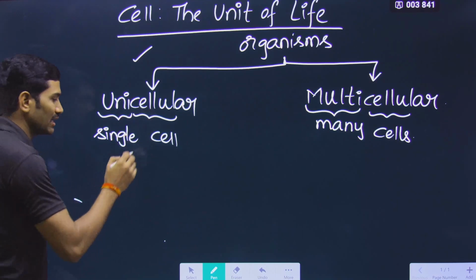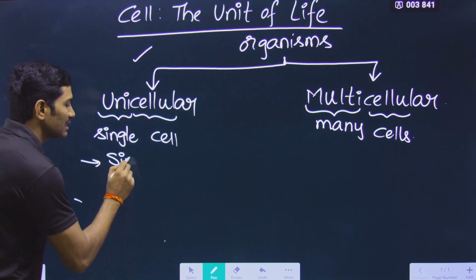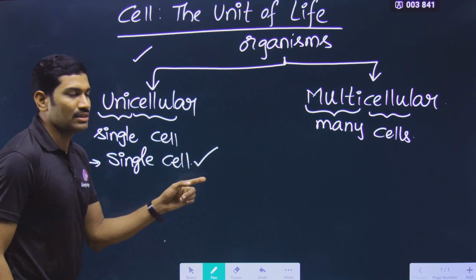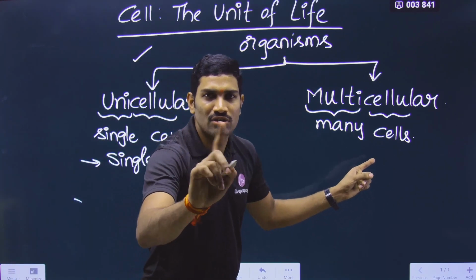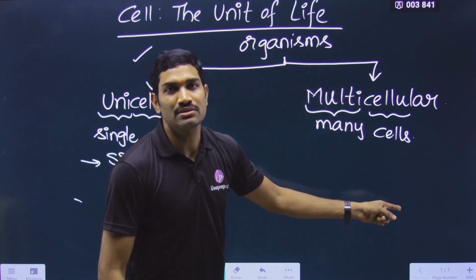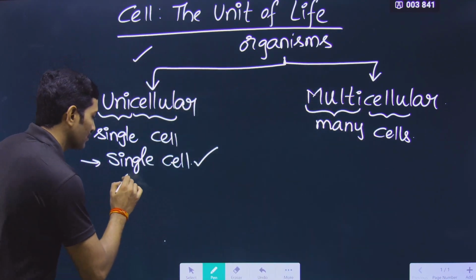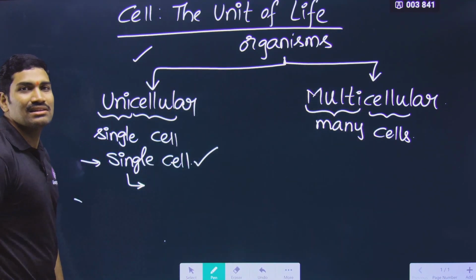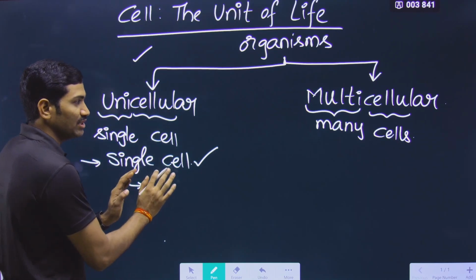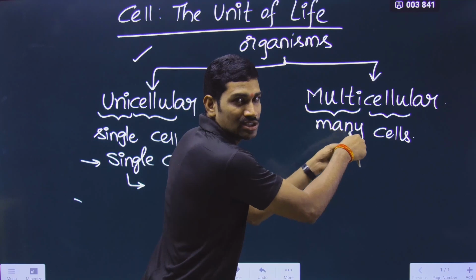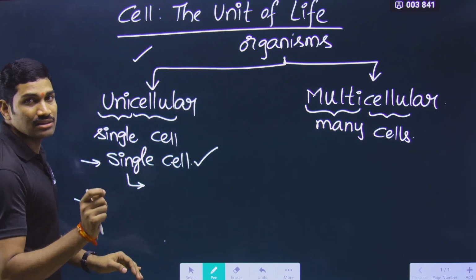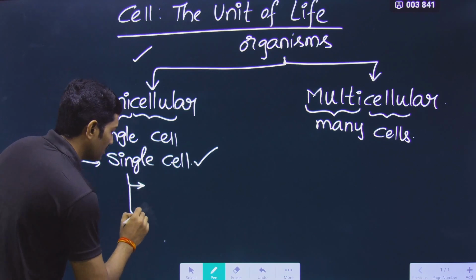In unicellular organisms, a single cell itself is called an organism. But here a single cell itself is not called an organism. Many cells combinedly together are called an organism. And the next important point is, in the case of this single cell of a unicellular organism, please understand, this information is not applicable to multicellular. So this single cell of a unicellular organism has two important things.